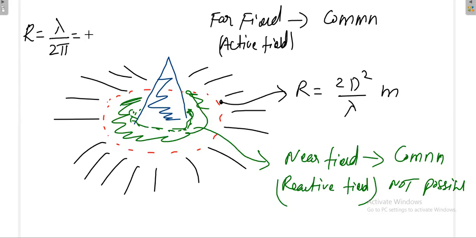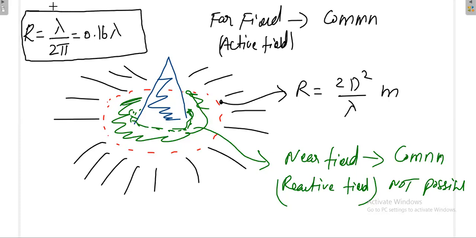Anybody? I think 0.16 lambda. So the other limit to identify the near field and far field is this formula. Whenever you are given the dimensions of the antenna, you can use the earlier formula. When you do not have that information, and only lambda is given, then you have to use this formula. Later I will tell you how this formula comes.